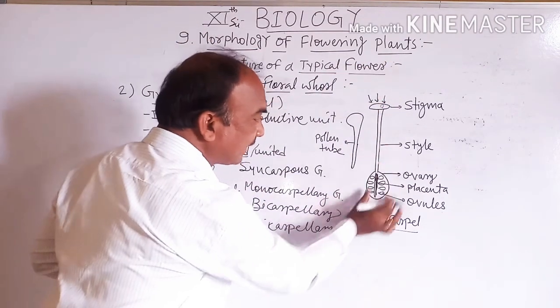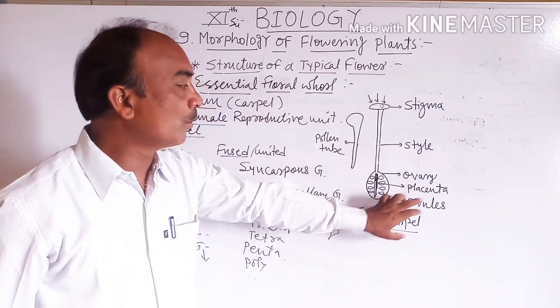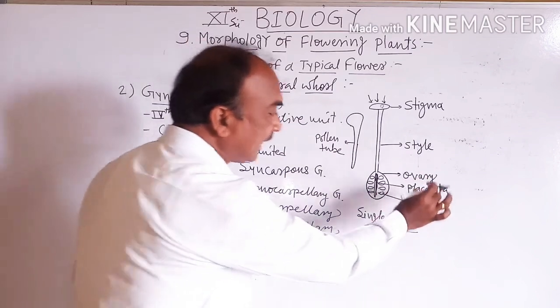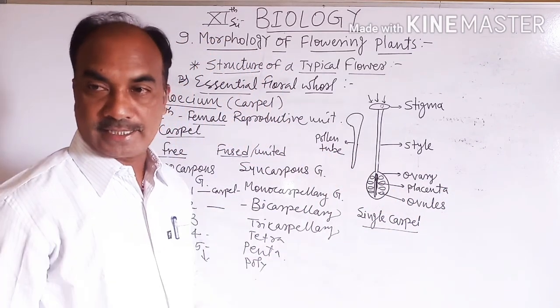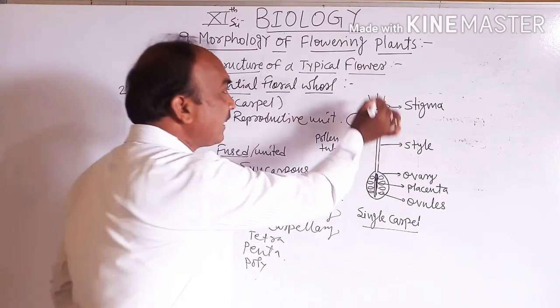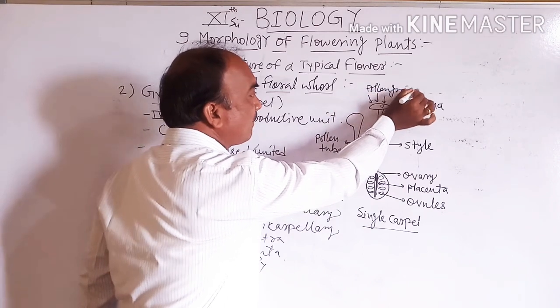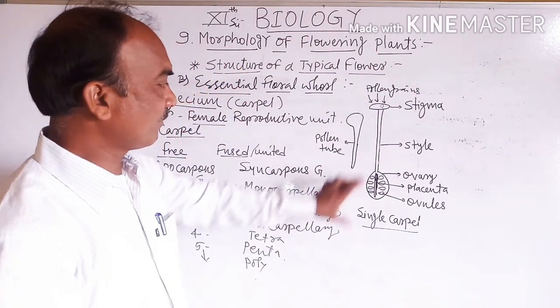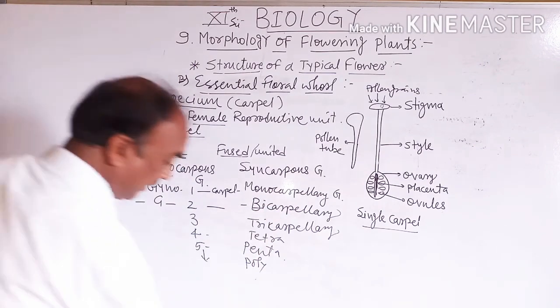So the basal fertile part is called the ovary, and inside the ovary ovules are there, and inside the ovule there is the presence of the egg or the female gamete. Okay, then what is the function of the stigma? It receives the pollen grain during the process of pollination. So this is the structure of the gynoecium.